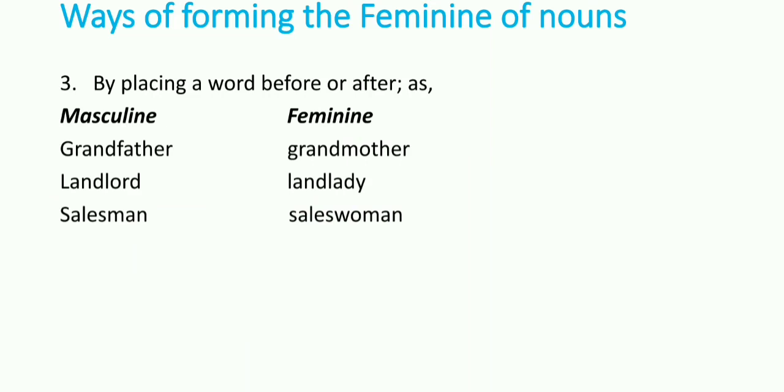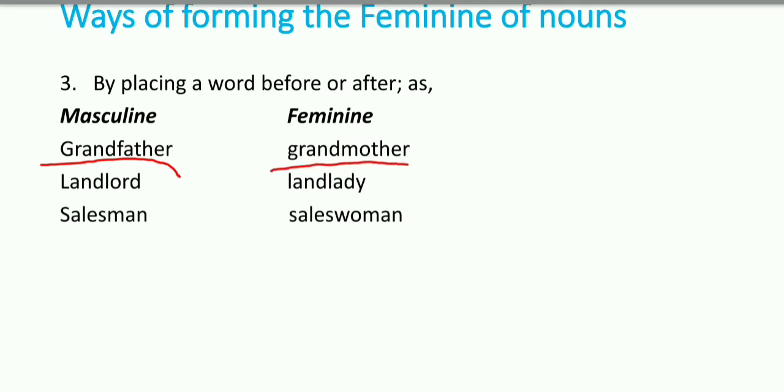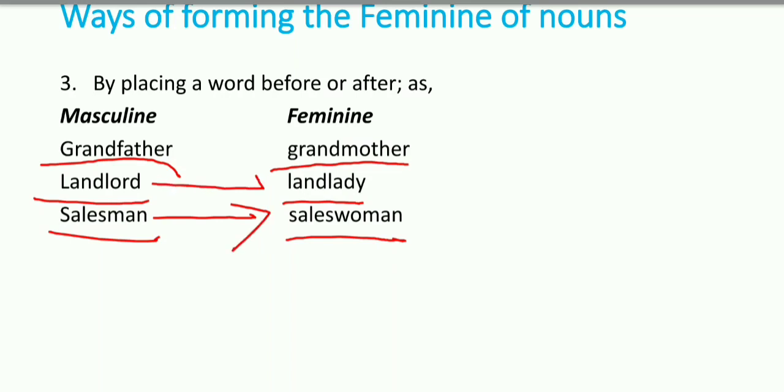Number third way is by placing a word before or after. Here we have grandfather, so its feminine would be grandmother. Landlord, landlady. Salesman to saleswoman. So keep remember, third formation of the feminine of a noun is to add a word before or after of the masculine.